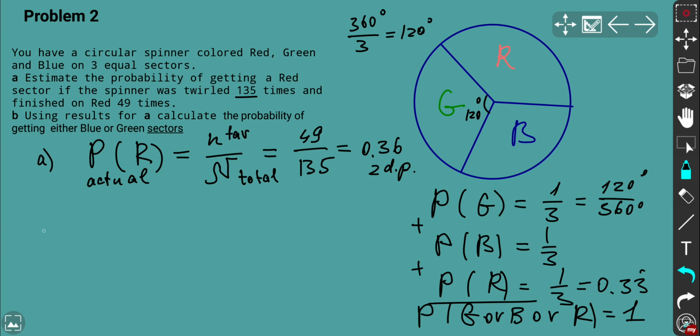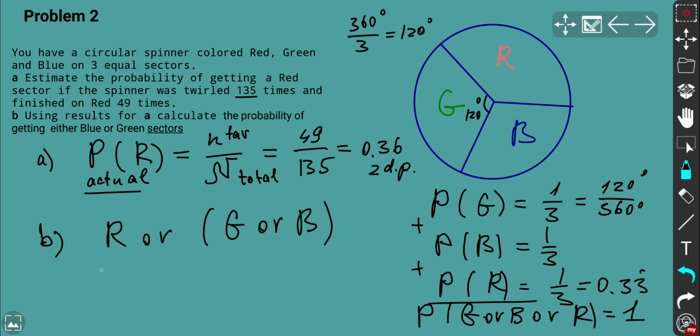But we have also question B, let's figure out, using the result for A, so based on the actual probability, calculate the probability of getting either blue or green sector. So what it means, we understand that either red or other color occur, let's say green or blue.